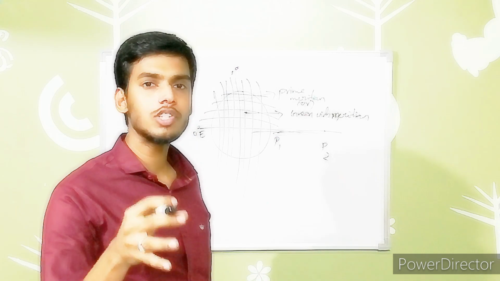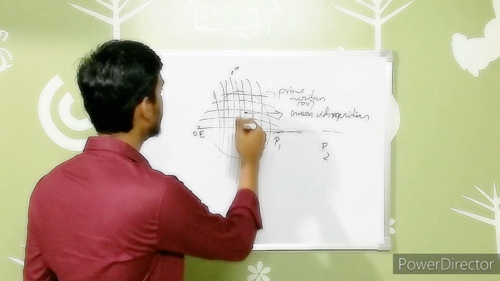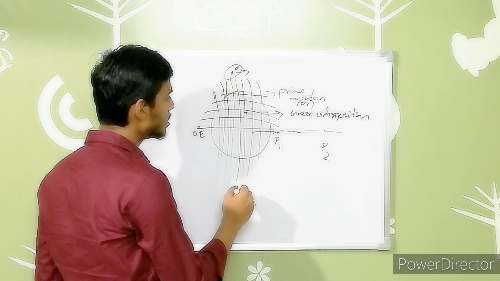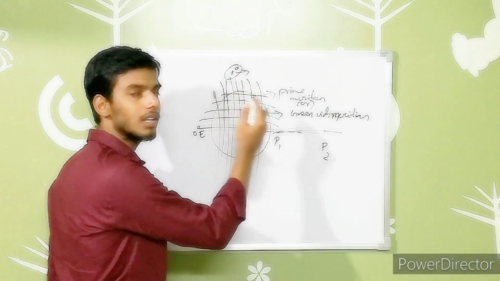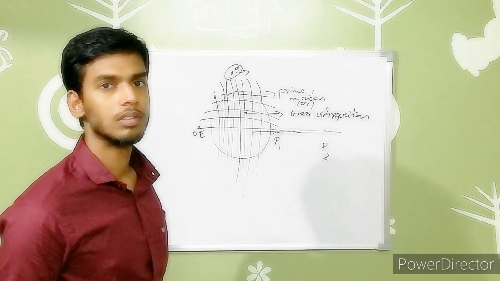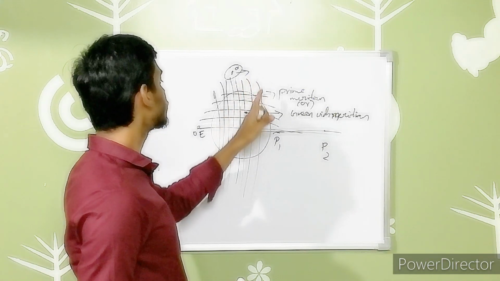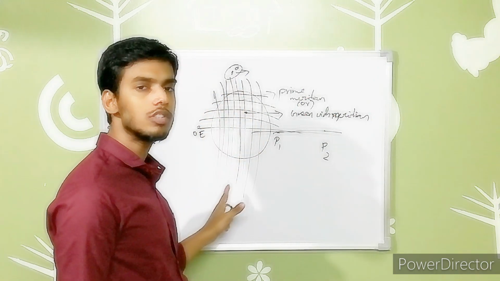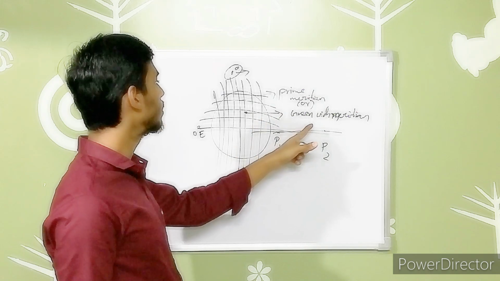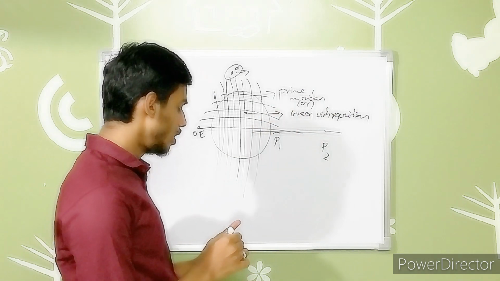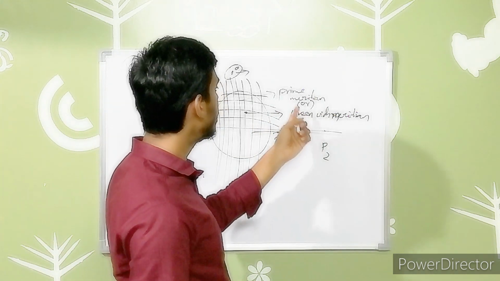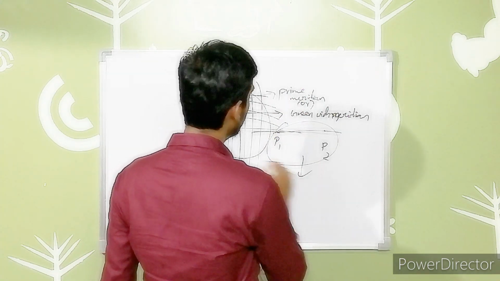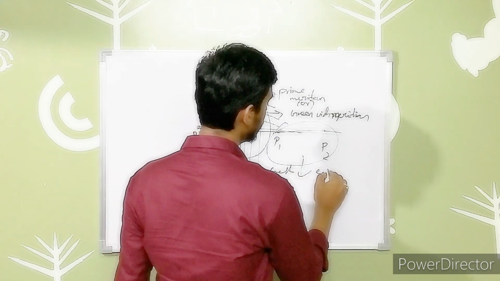So according to the British royal system, they decided that we have to measure all other longitudes according to the 0 degrees prime meridian. We gave number systems to these longitudes depending upon this Greenwich meridian or prime meridian. By including this, we can find out these places exactly with respect to the west and east.